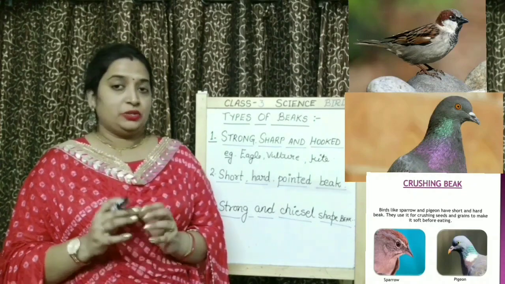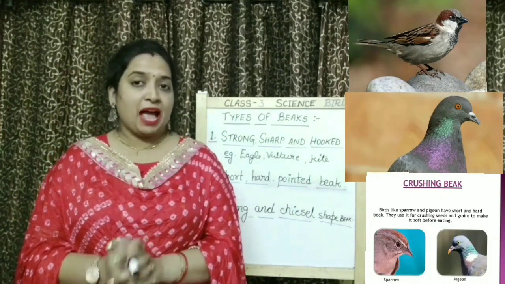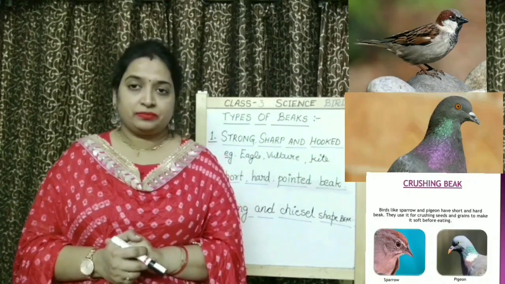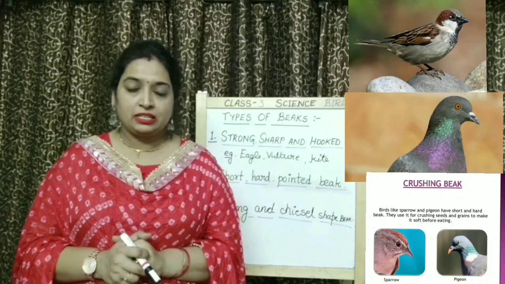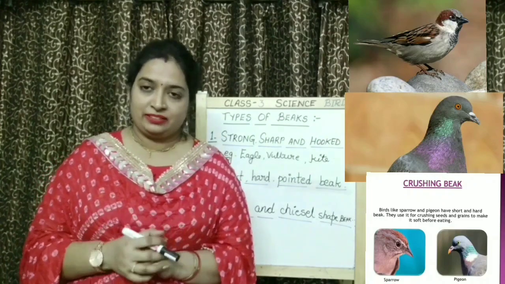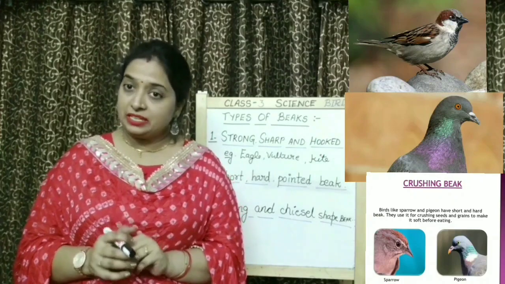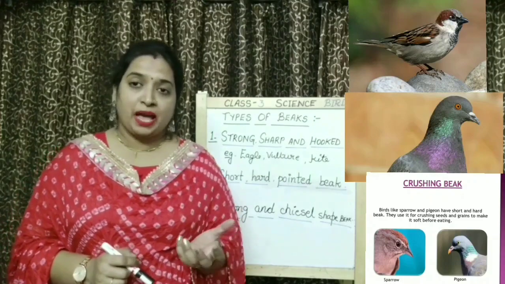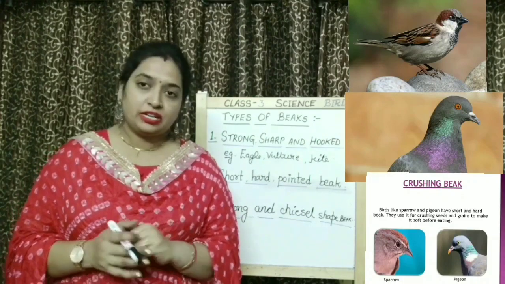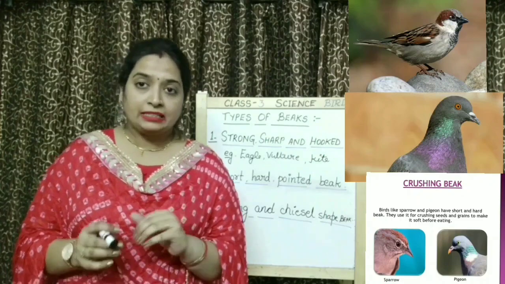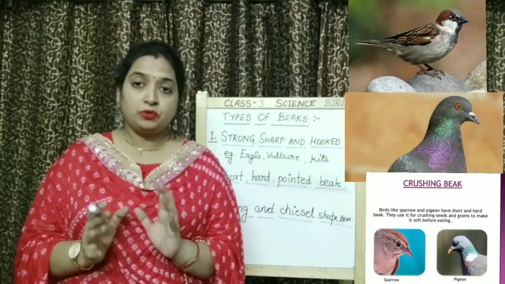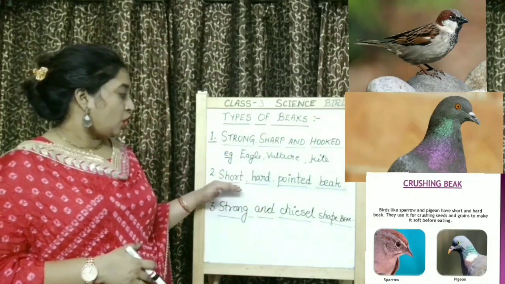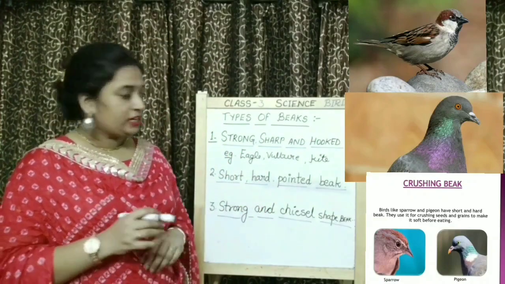You have seen pigeon, sparrow. Children, what do they eat? What does a pigeon and a sparrow eat? They eat grains, seeds, nuts. So children, these birds, pigeon and sparrow, have to crush the grains and crack the nuts. So for this purpose, they have a short, hard and pointed beak.